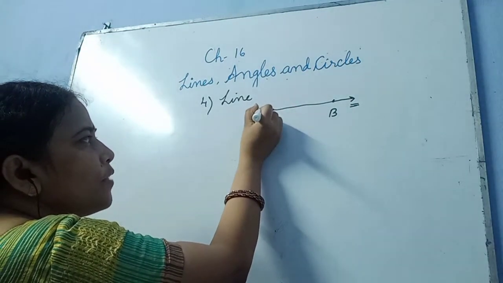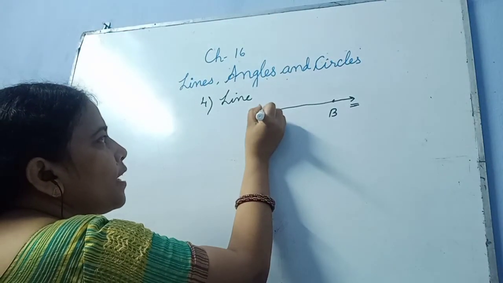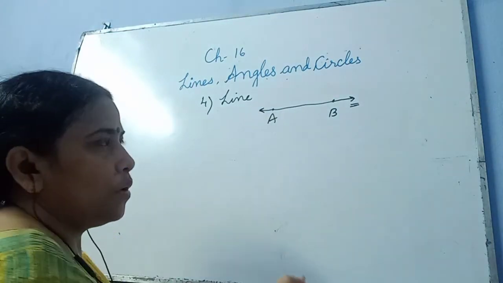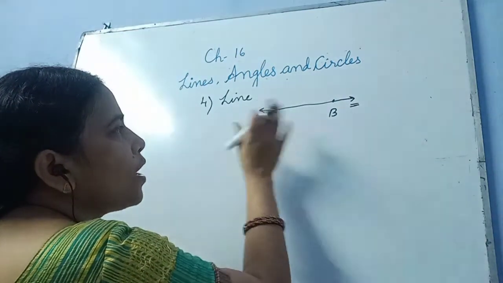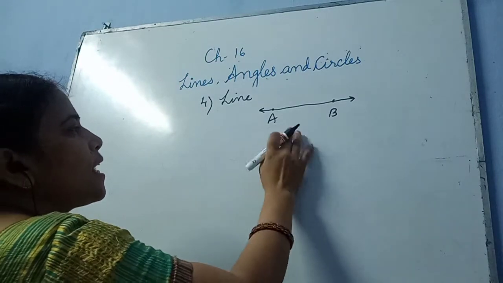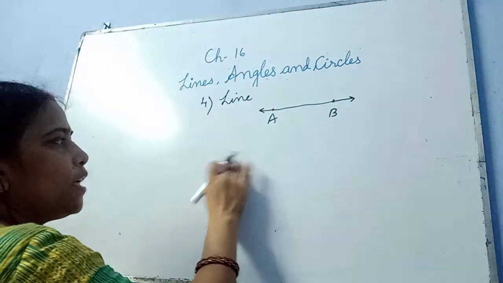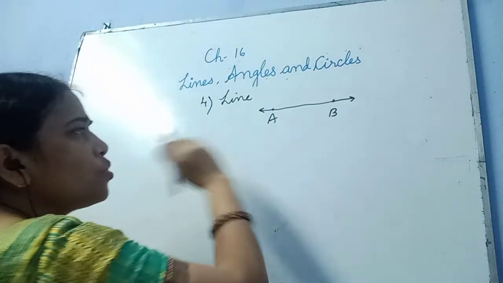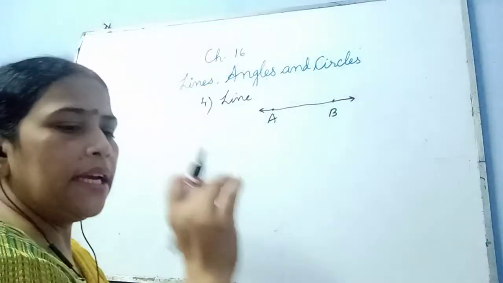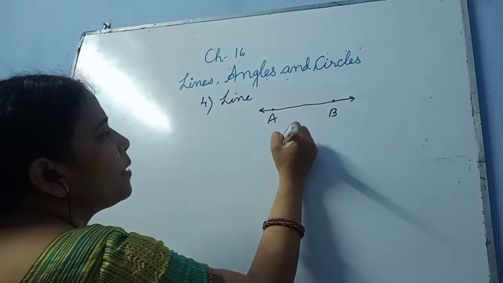But for a line, what happens? On this side also we are going to draw an arrow. That means now it is not going to stop in both directions. This line does not have any endpoint. It goes on further in both directions. Understood? How can we represent it?